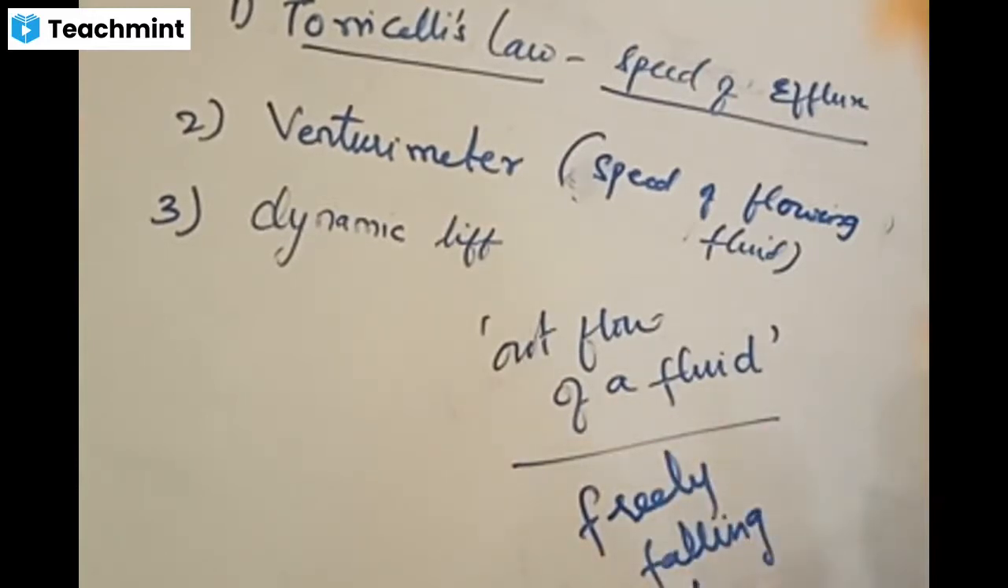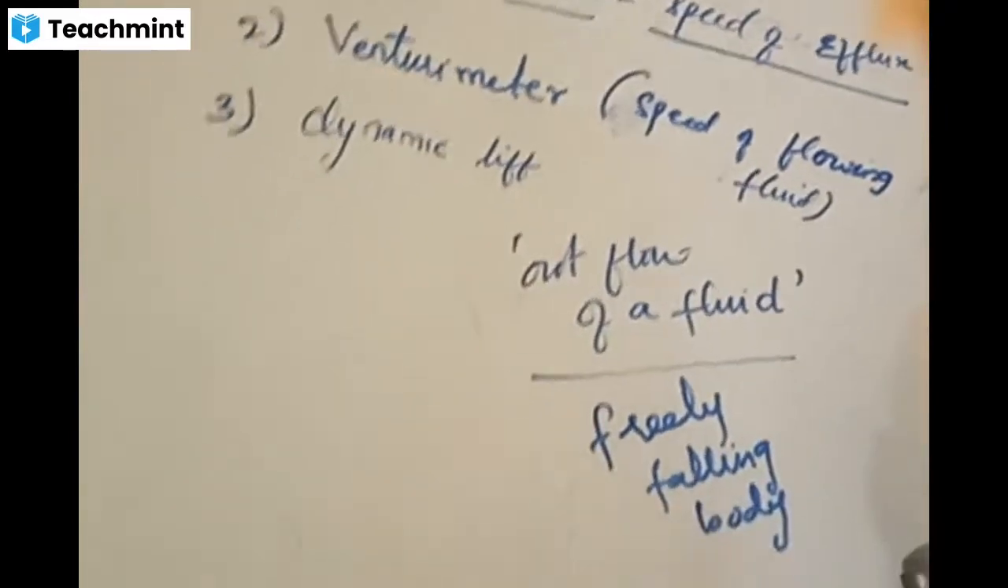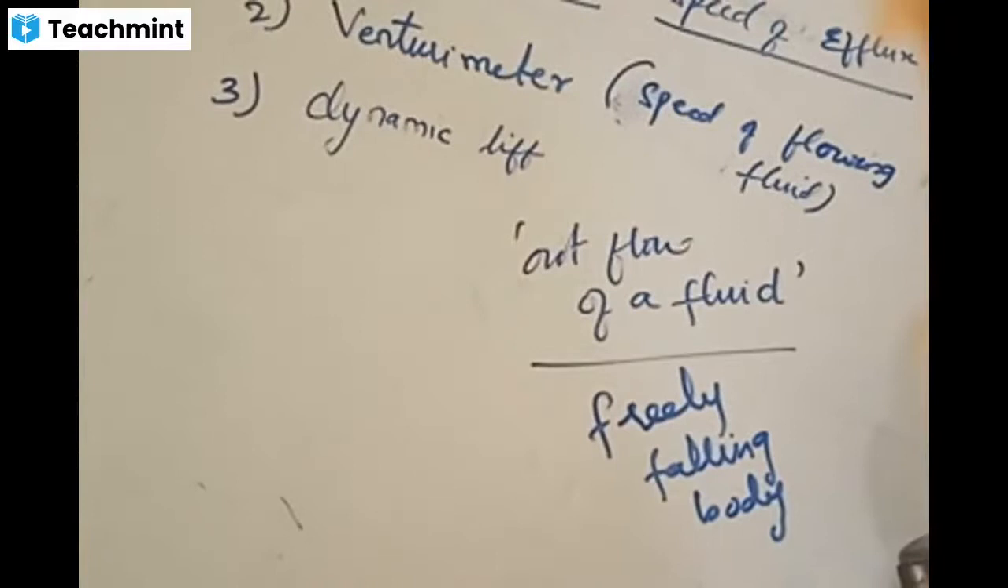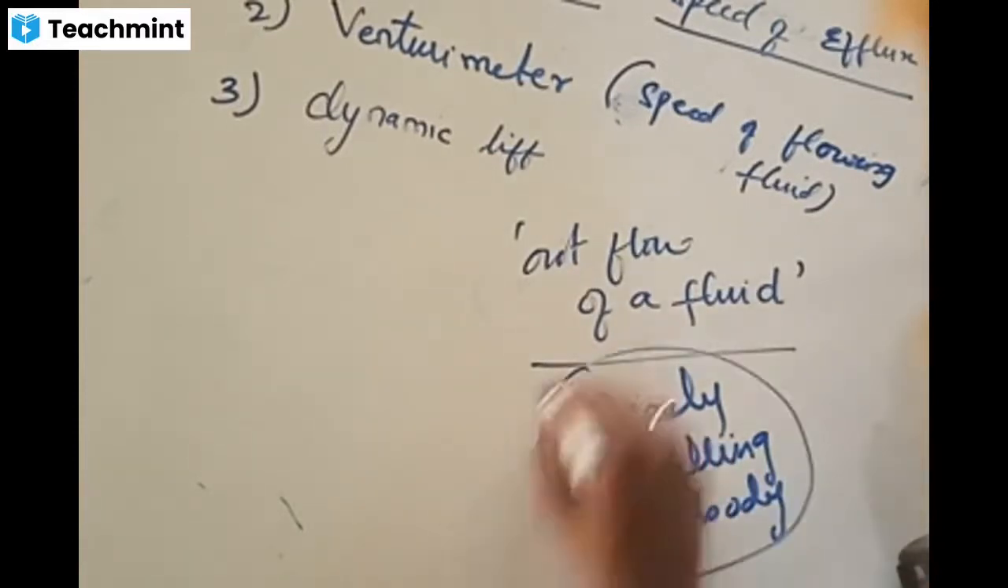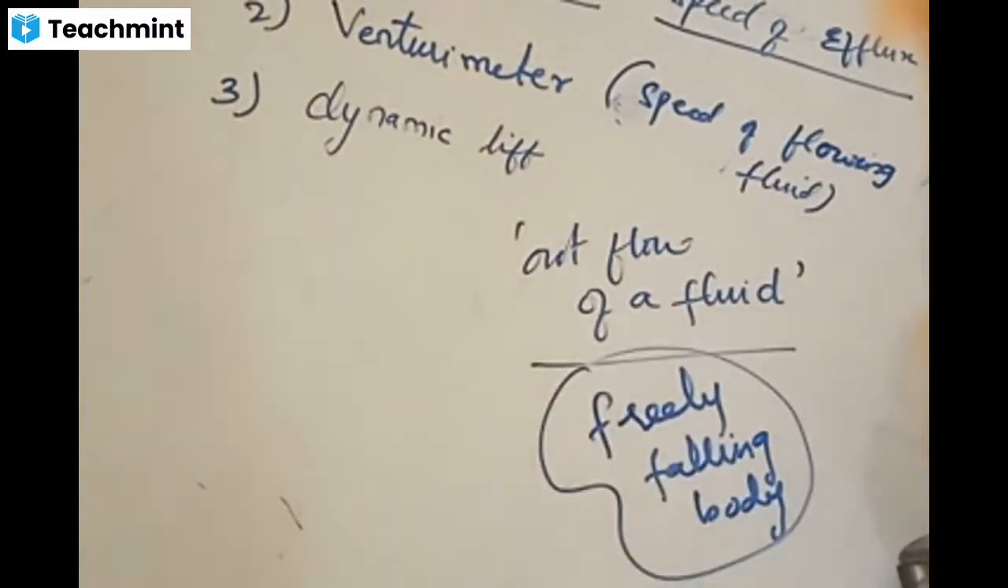If any water drop is released from a certain height, in the form of a raindrop, or from a tank some water is ejecting out, once it is coming out of the tank, how are those water droplets going to behave? Those water droplets are going to behave as freely falling bodies. This is the invention of Torricelli's law.